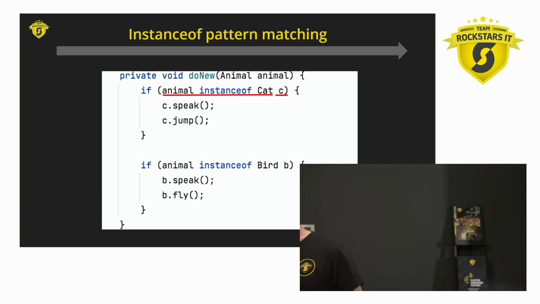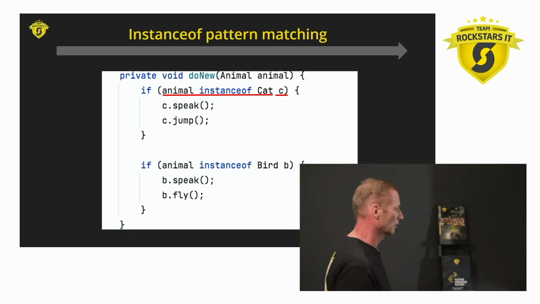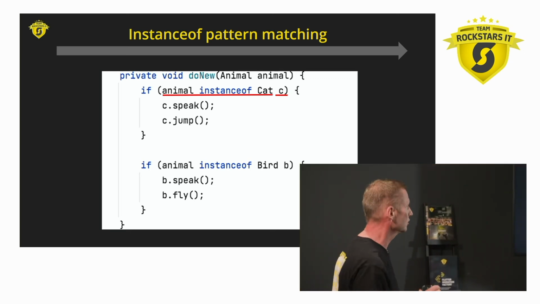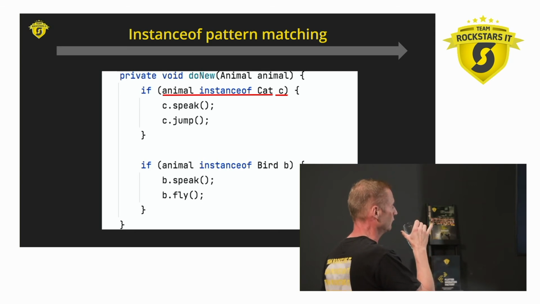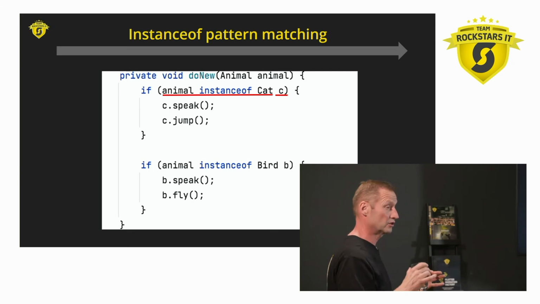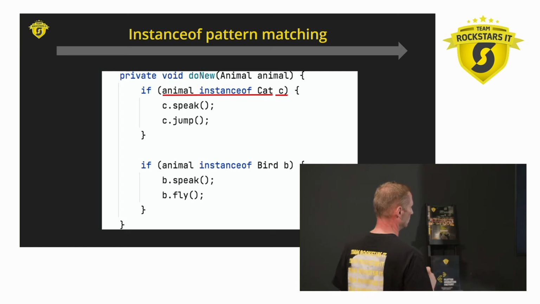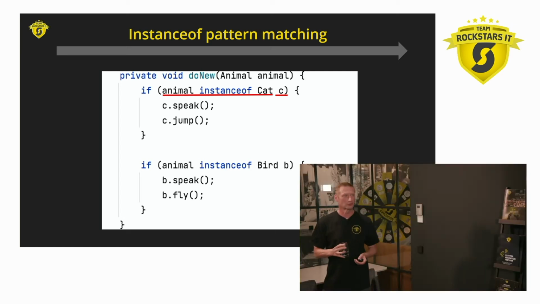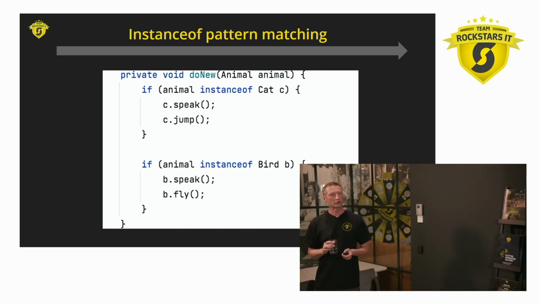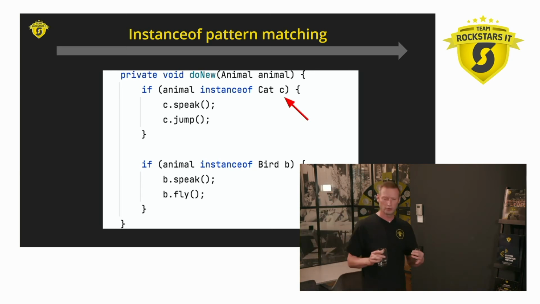Okay, now you might think, oh wow, this looks very much like smart casting in Kotlin, for instance. But it's really different. It is really pattern matching, and later when we get to the switch pattern matching, this pattern will actually reoccur as a pattern. So it's a bit different. So it uses this pattern variable, it says it for you, so you don't have to do it.